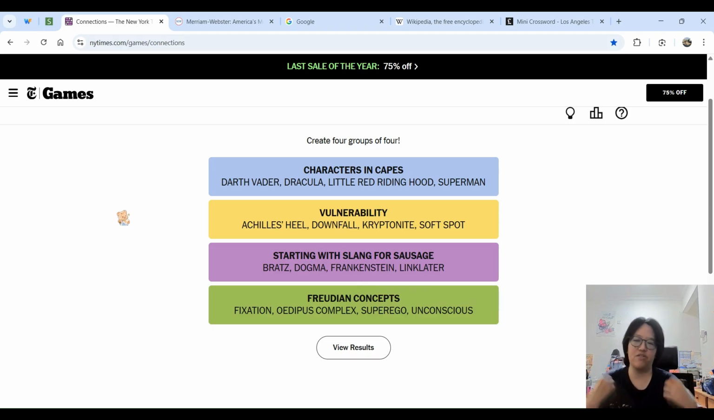Guardians of the cape is pretty easy. Darth Vader, he's got a cape. Dracula, the vampire's got a cape. Little Red Riding Hood, she's got a cape with a hood, and then Superman, of course, his iconic red cape. That one is a pretty easy blue, in my opinion.